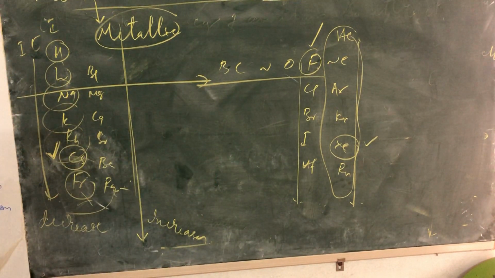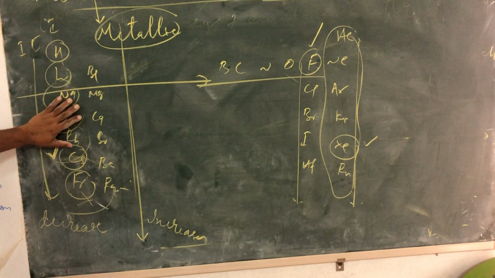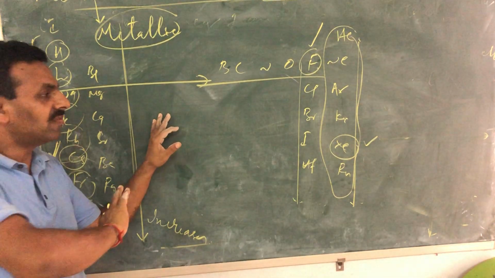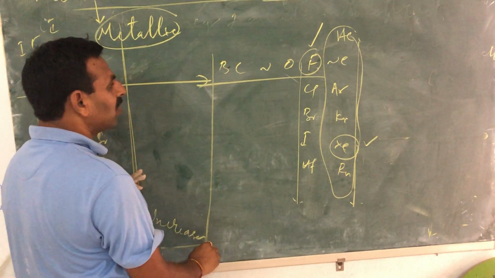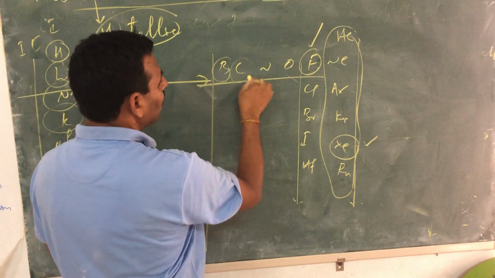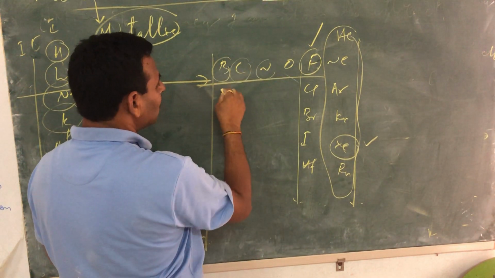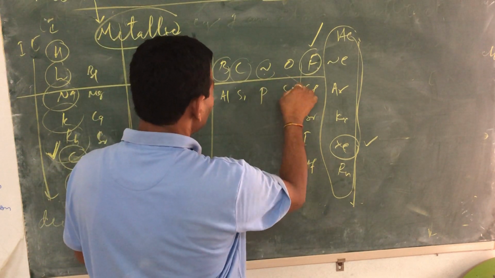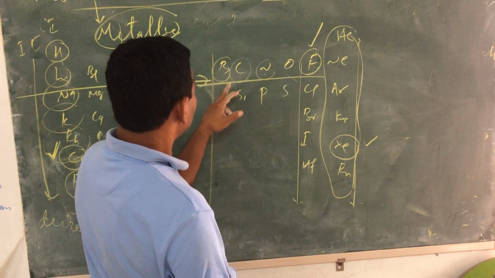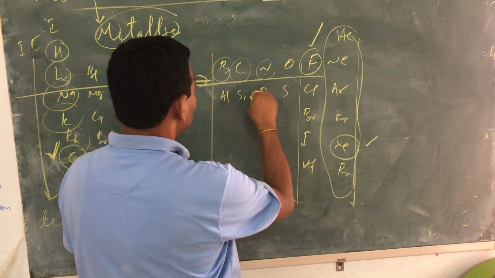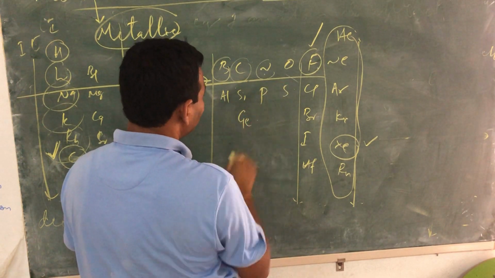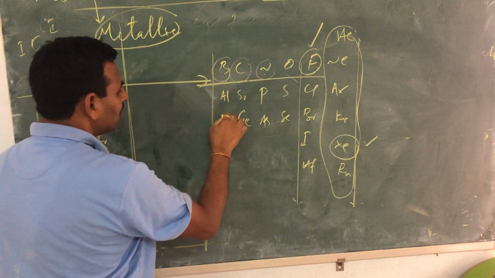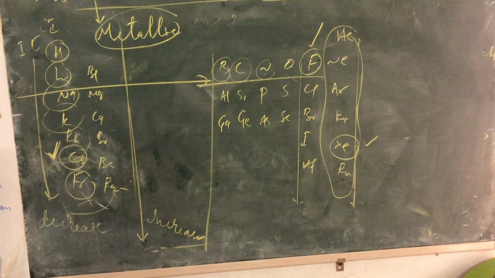Because when you are moving from left to right, first we have metals, except hydrogen, then transition metals. When you go to the P block, this is boron, carbon, nitrogen. Other elements I am writing: aluminum, silicon, phosphorus, sulfur, carbon, silicon, then germanium, arsenic, selenium, gallium. Okay, look here.